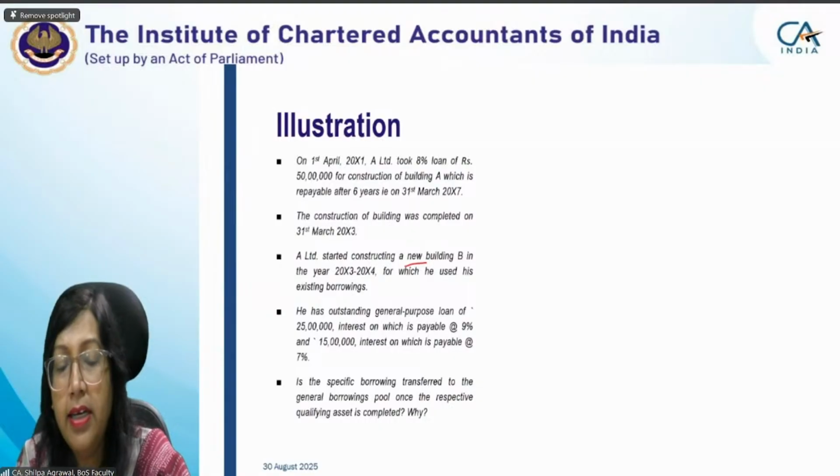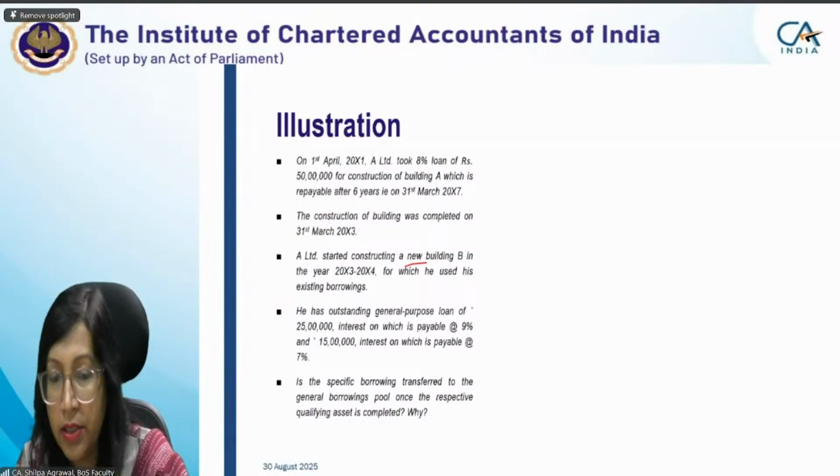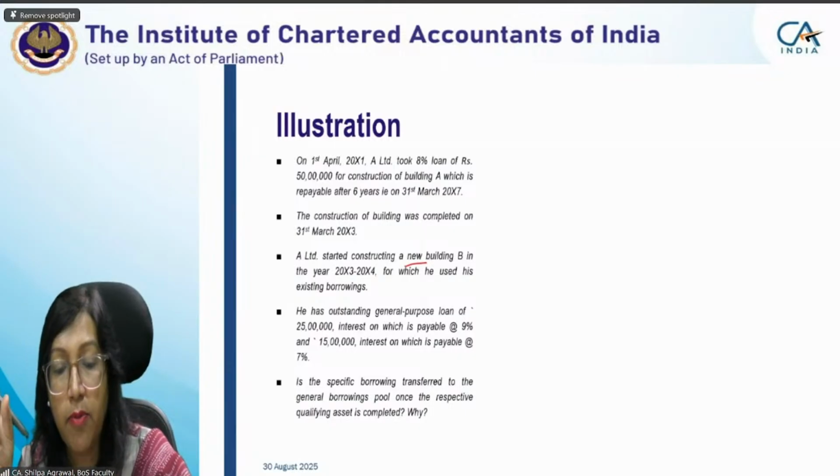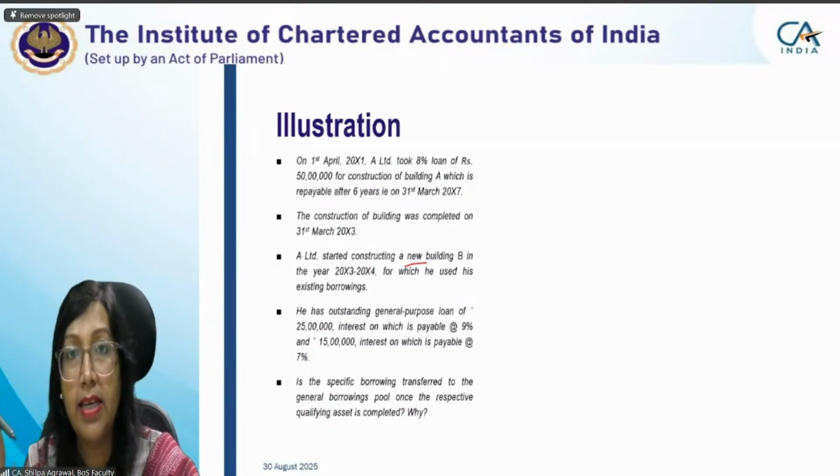So I want the date. Once the construction is completed, it will become a general borrowing. What will be the date here? Ma'am, from 1st April 20X3. Yes, from 1st April, we'll be considering specific borrowing as general borrowing.